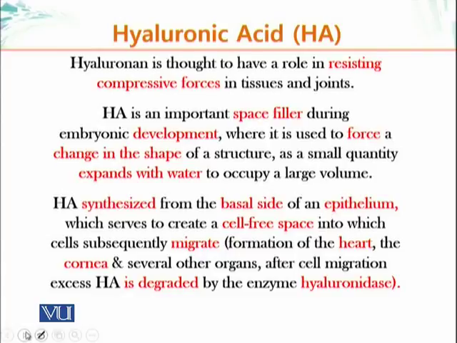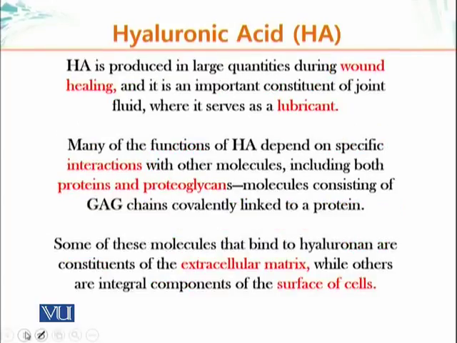Ultimately, the excess hyaluronic acid is degraded by the help of an enzyme called hyaluronidase, which basically degrades this molecule, getting rid of extra material. Hyaluronic acid is also produced during the process of wound healing. It is produced in large quantities, and also, as I've mentioned, it is present in the joint. One of the purposes it serves there, besides resisting compressive forces, is that it acts as a lubricant.